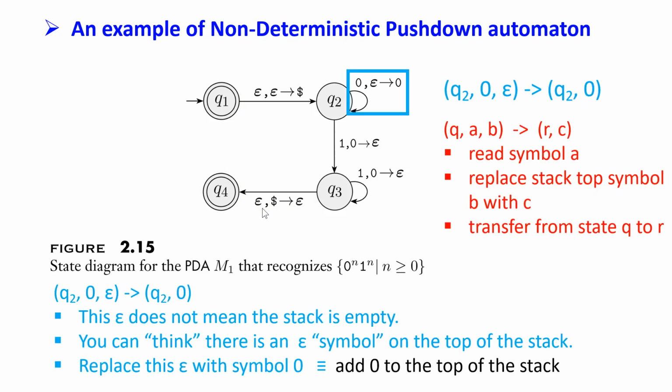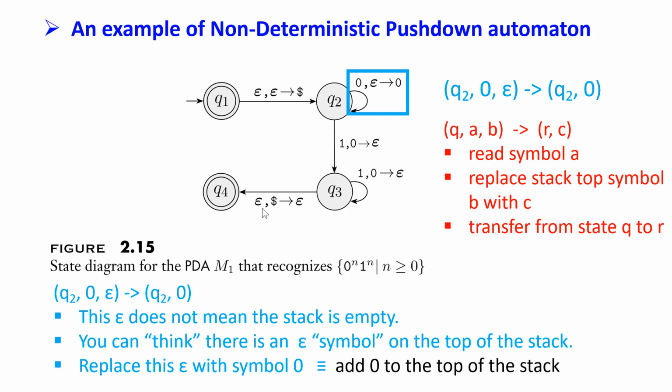Now let's analyze another transition. This transition goes from Q2 to Q2, so the machine does not change states, but it changes the stack. So on current state Q2, the machine reads a symbol 0 from the input string, and then replaces nothing with a 0, which means push a 0 down to the top of the stack.